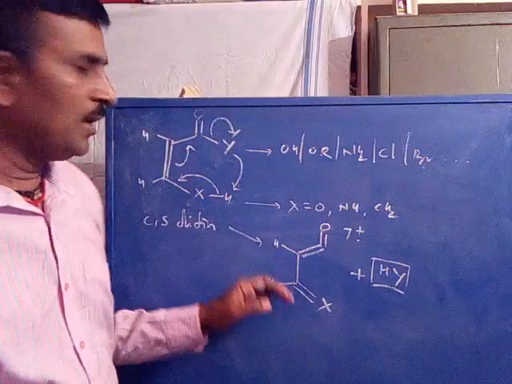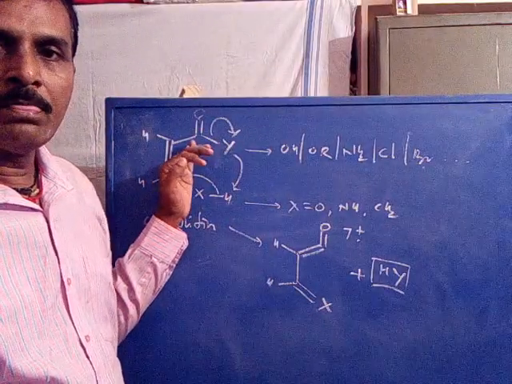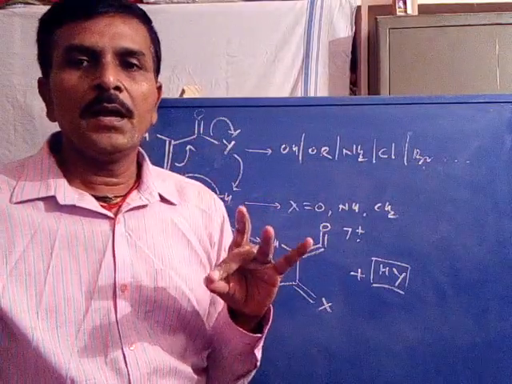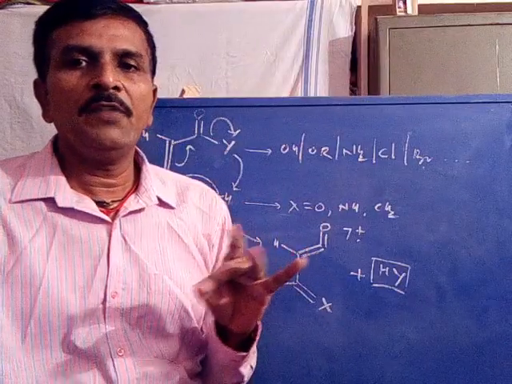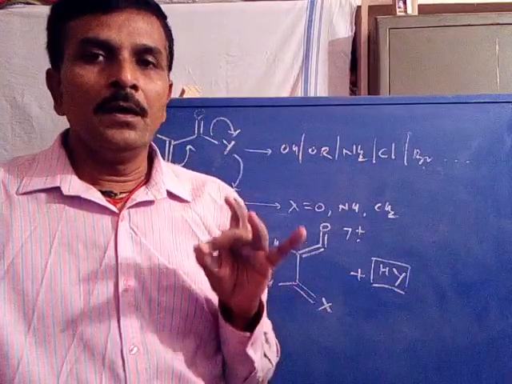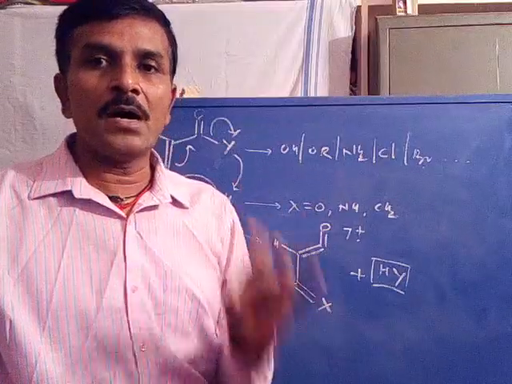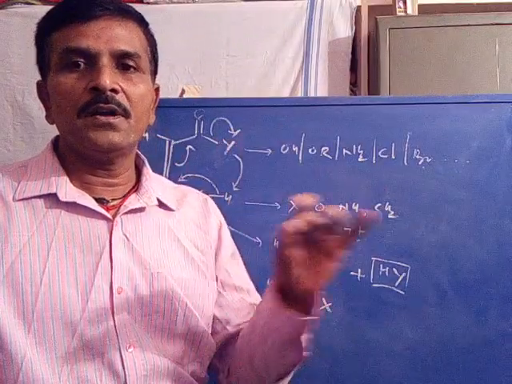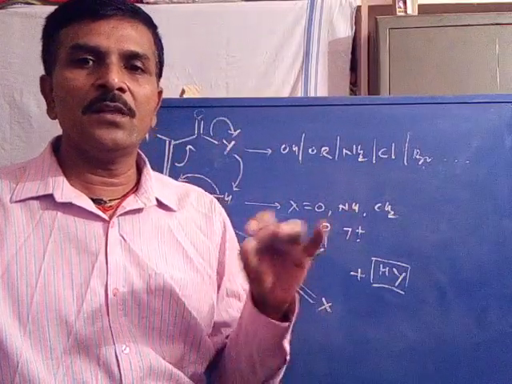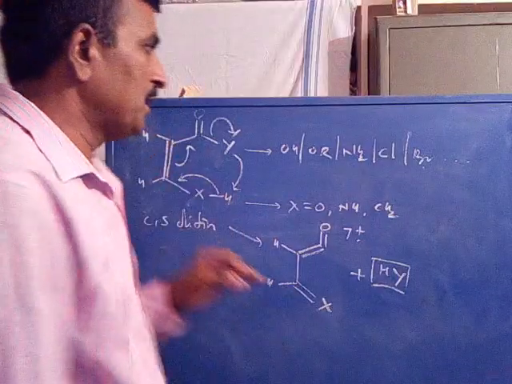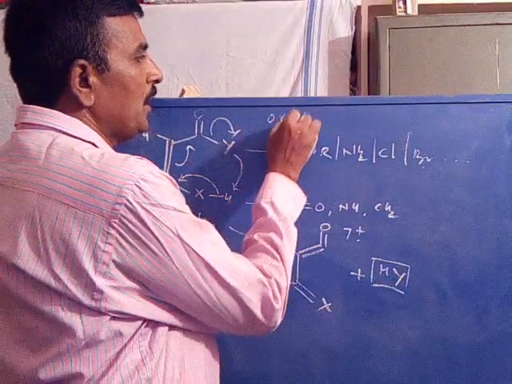This is because of eliminating the two groups, one hydrogen and the other a polar group, appropriately situated in the ortho position. Therefore it is called the ortho effect, or sometimes ortho elimination.